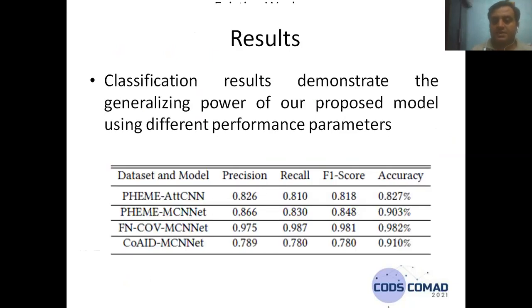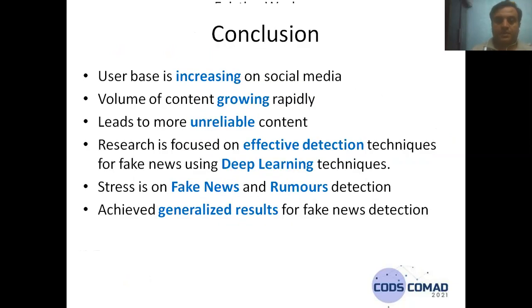So this is our final result, and with this result we came to the conclusion that the user base is increasing on social media, the volume of content is growing rapidly, and it leads to more unreliable content on social media platforms. Our focus is on effective detection techniques for fake news detection using deep learning, with the main stress on fake news and rumor detection. We have built a rumor detection and fake news detection model, and we have achieved a more generalized result for fake news detection.